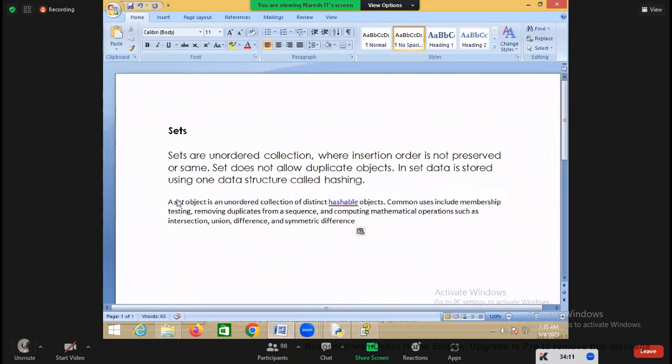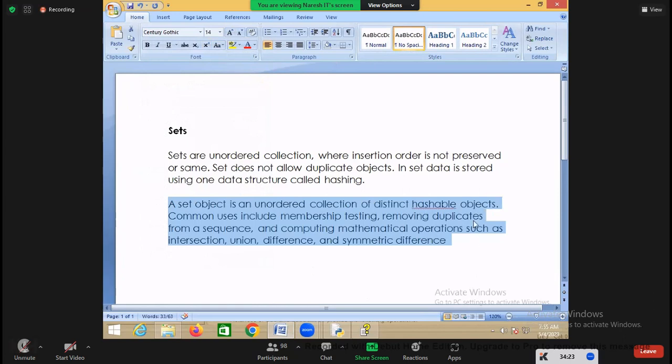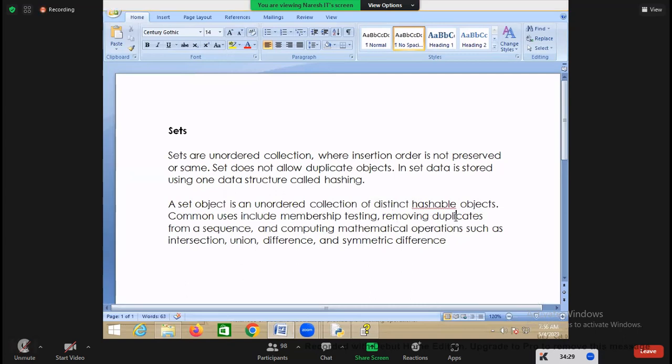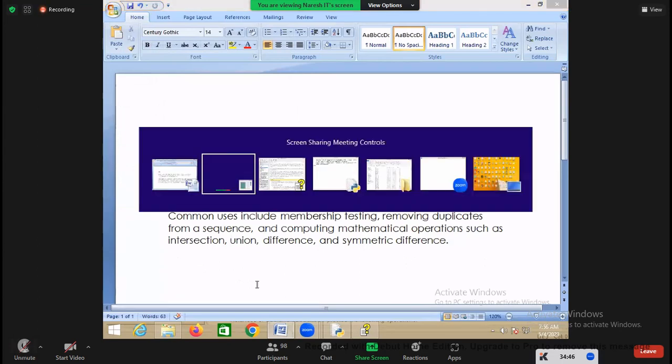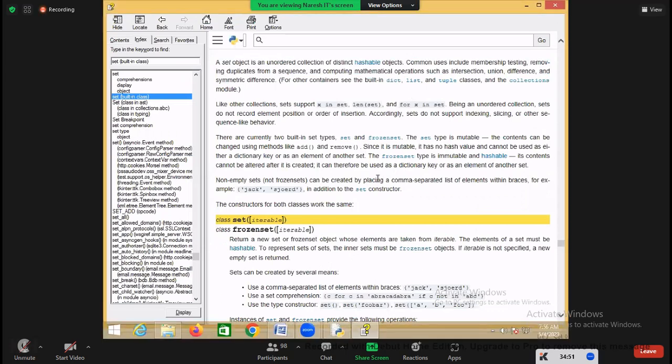So this is the Python definition of a set. A set object is an unordered collection of distinct hashable objects, and common usages include membership testing, removing duplicates from a sequence, and computing mathematical operations such as intersection, union, difference, and symmetric difference. Even these operations you can do by using sets. So please just try to understand.